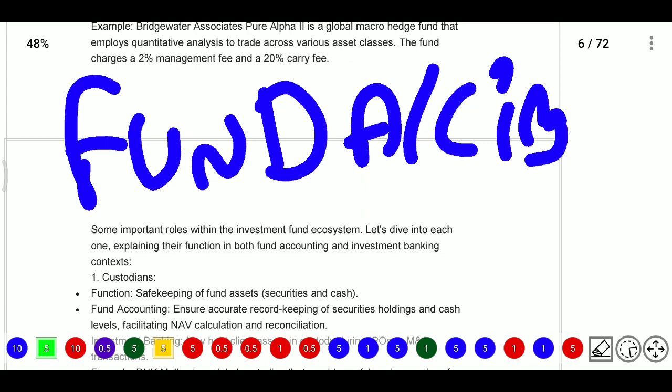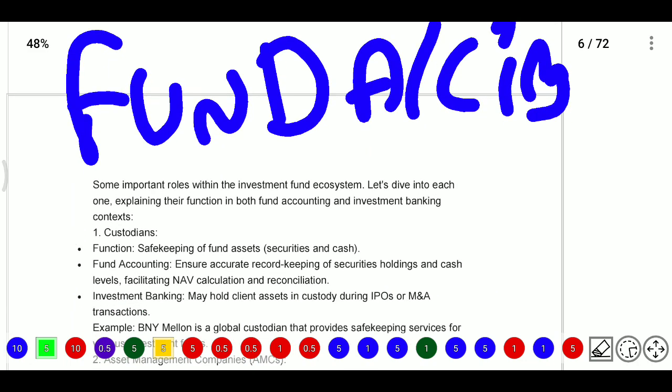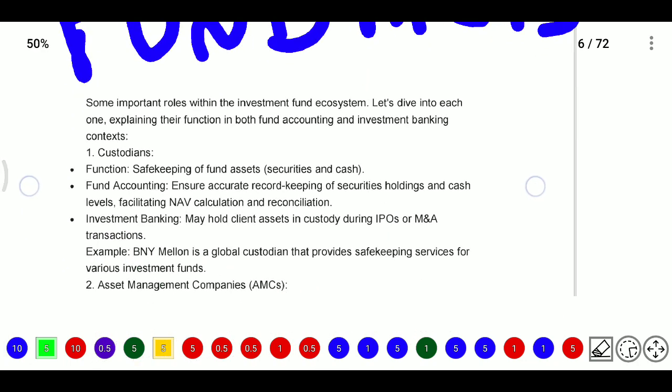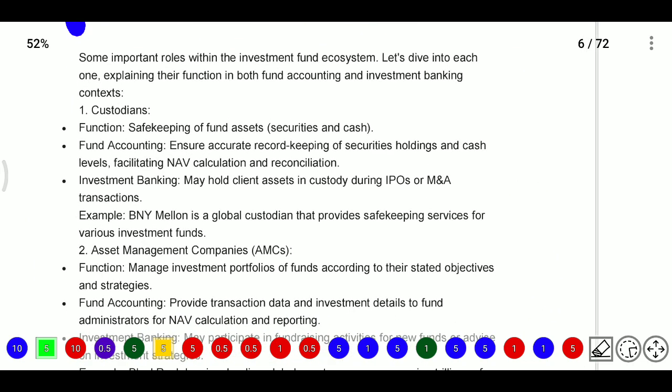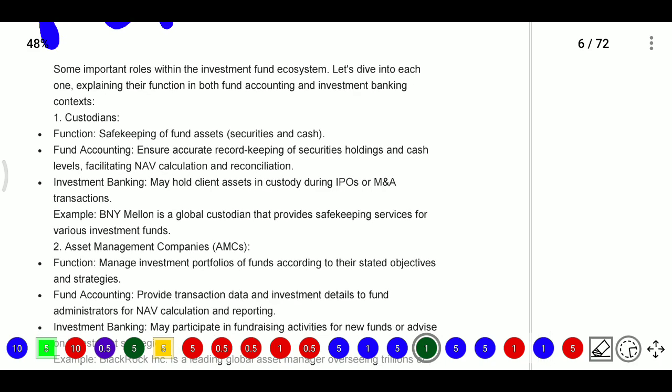So, what is there in fund accounting? Why do we require fund accounting, and what are the main terms we are using in fund accounting? Firstly, fund accounting means we need to ensure the record keeping of the securities holdings and cash levels, facilitating NAV calculation and reconciliation. Here, the fund accountant will calculate NAV, and he will also ensure that whatever securities he is holding and whatever cash levels exist in the fund, they will account for those records and maintain them in an accurate manner.